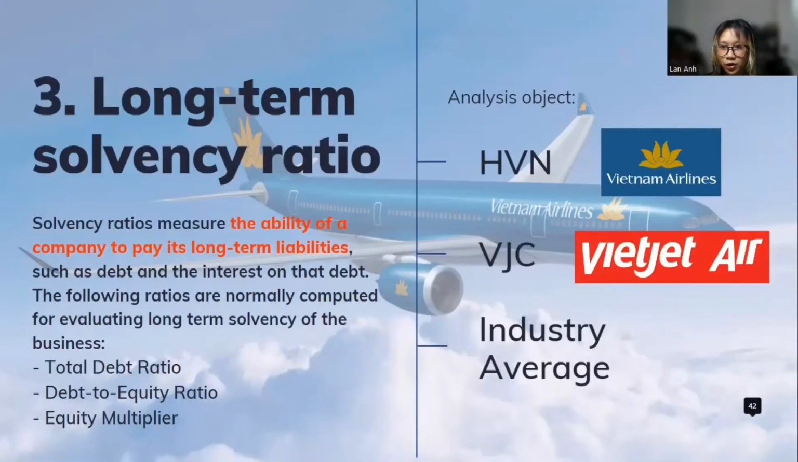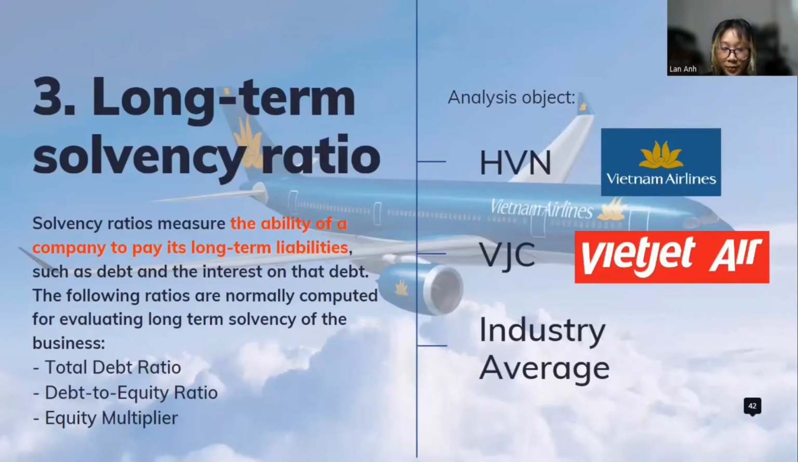Thanks, Mike, for the introduction. My name is Lan, and I will continue to analyze the long-term solvency ratio. Solvency ratios are any form of financial ratio analysis that measures the long-term health of a business. In other words, solvency ratios prove or disprove that a business firm can honor its debt obligation.